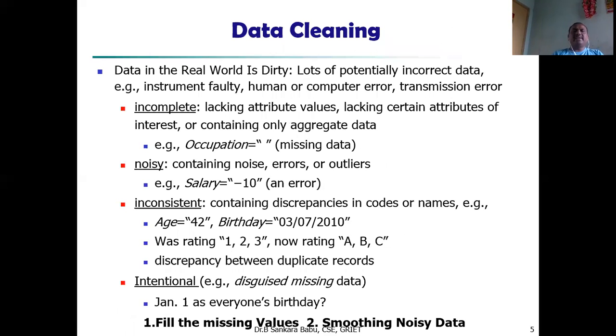In the data cleaning process, data in the real world is dirty. This is one of the statements. There is lots of potentially incorrect data, for example from faulty instruments, human or computer errors, and transmission errors. Due to that, incorrect data is generated. Here is an example of incomplete data: lacking attribute values. For example, occupation equal to missing data. Here, in the double quotes, there is no data. This is called missing data.